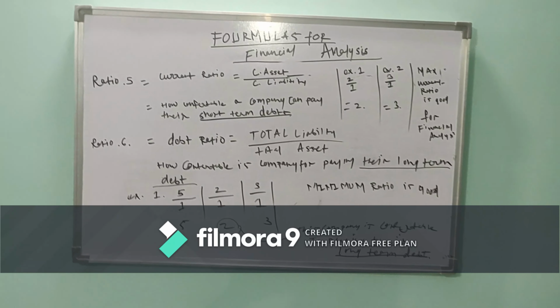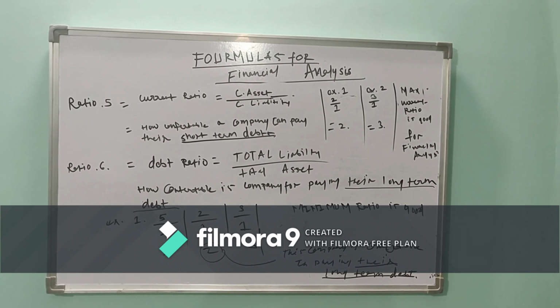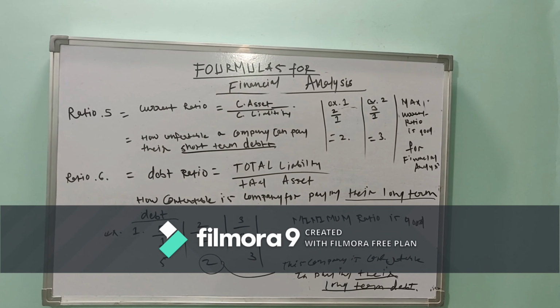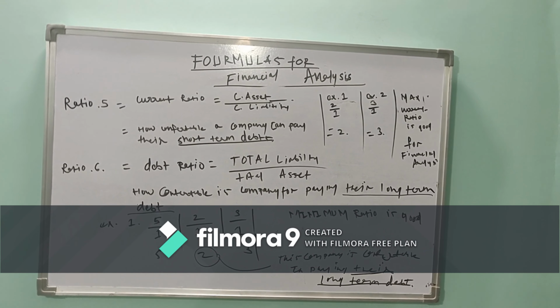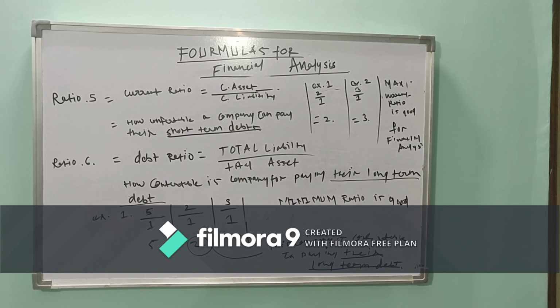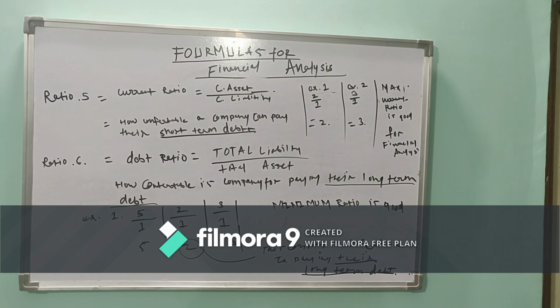In example 2, 2 crores of total liability upon 1 crore of total asset. The answer is 2. In the third example, 3 crores of total liability and 1 crore of asset.